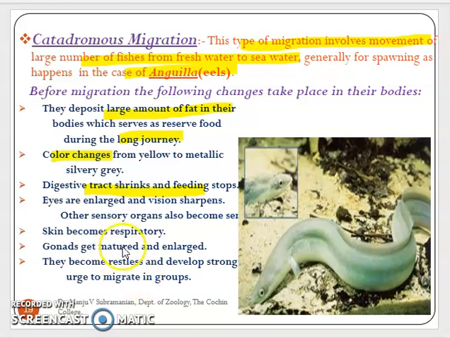The skin becomes respiratory. The gonads mature and enlarge, and they become restless and develop a strong urge to migrate in groups. So these are some of the changes taking place in the adult fishes before they have the tendency to migrate. That's all about the catadromous type of migration.